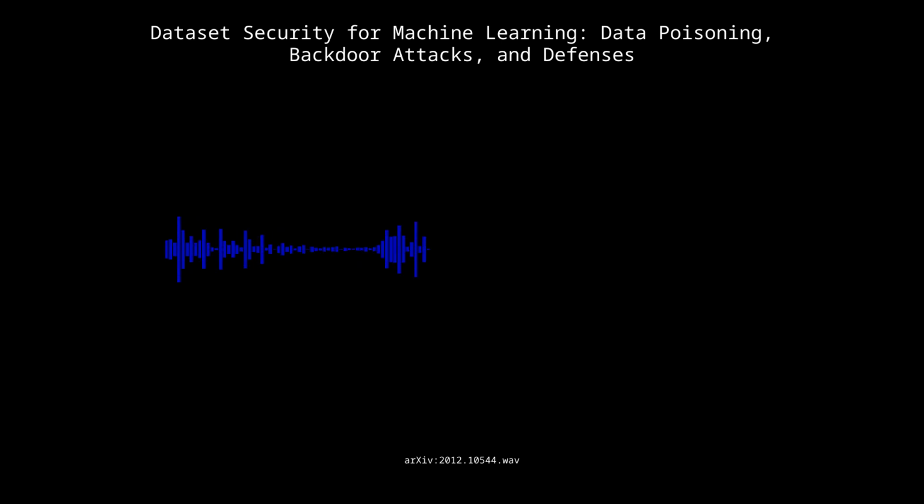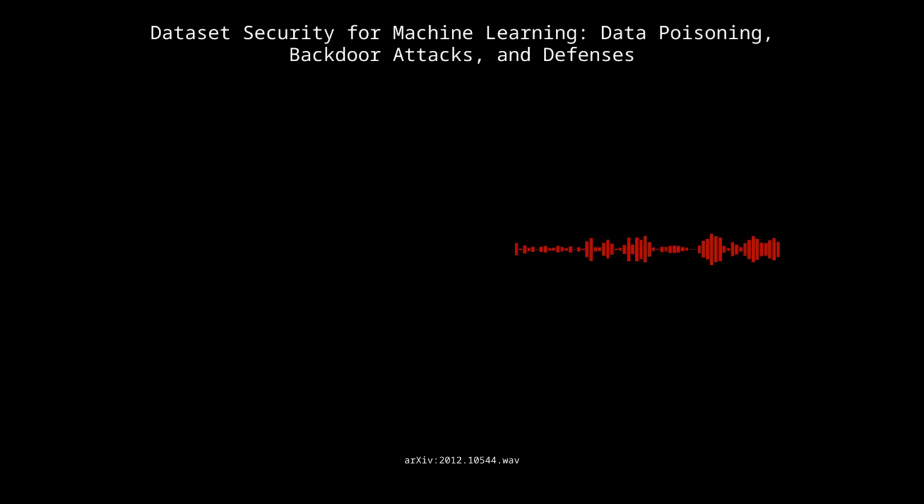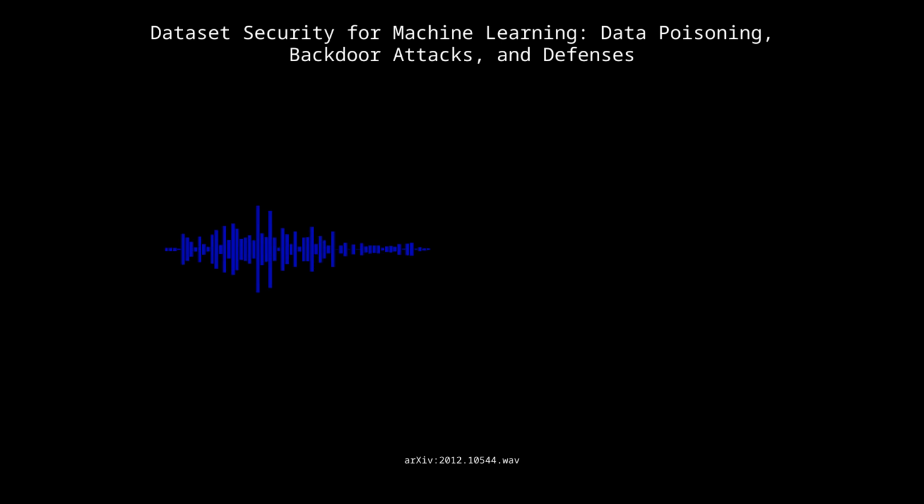It's a lot to think about, that's for sure. Wow. We've only just scratched the surface here, but hopefully it gives everyone listening a sense of just how important this whole area of dataset security is. Absolutely, and it really drives home the point that dataset security isn't just some narrow technical problem, it's much bigger than that. Right, it's really a multifaceted issue that needs a more holistic approach.